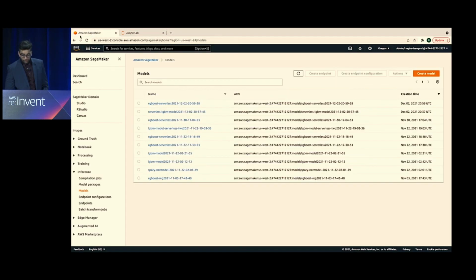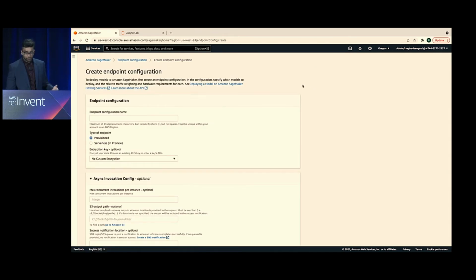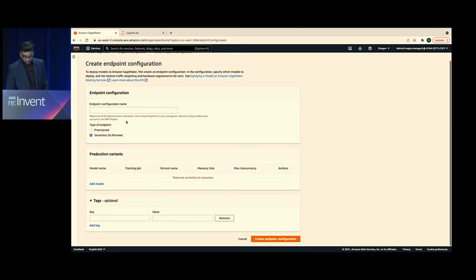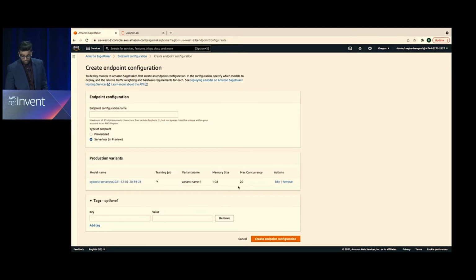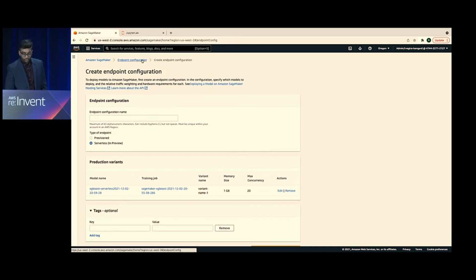And this can also be replicated in the console, right? So if I go to endpoint config right here, if you don't want to use the SDK, you can click create endpoint configuration, and then you can name it whatever, specify that it's serverless. You could add a model. So for example, one of these existing models, you can save it there. You can edit your memory size and max concurrency based off whatever parameter you want to work with.